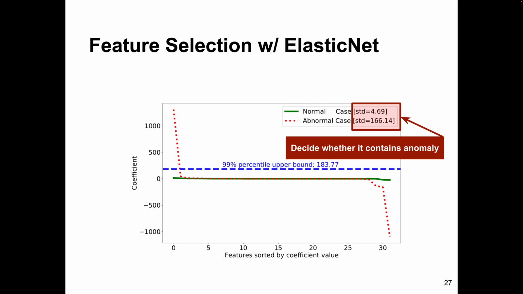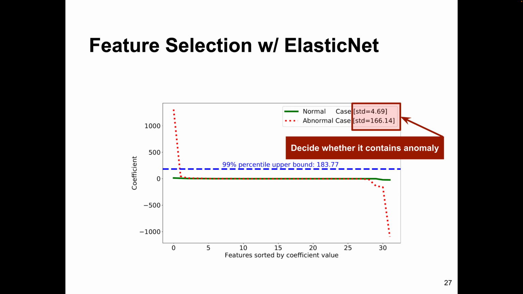It is way lower than the others. We did many experiments, and then we picked a threshold of 10 to tell whether it is a normal case or an abnormal case. We have false positive and false negative analysis later on in the paper. We use the 99th percentile to decide whether a feature is an outlier feature, to show it is a culprit. And from this picture, stress-ng is highlighted as a culprit.